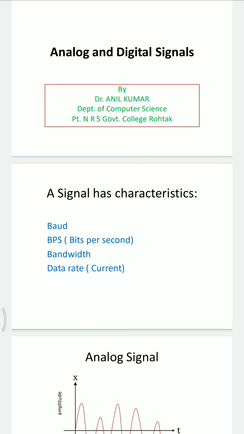Its unit is bits per second, and the other derivatives of units are kilobits per second, megabits per second, gigabits per second, terabits per second. That is, you can say BPS, KBPS, MBPS, GBPS and TBPS. This is bandwidth. Then fourth one is data rate or current. It is the amount of data transmitted across a point in 1 second, and it is measured in BPS.